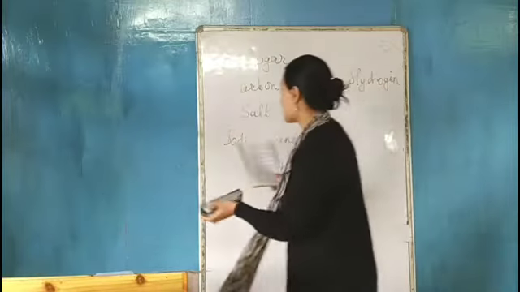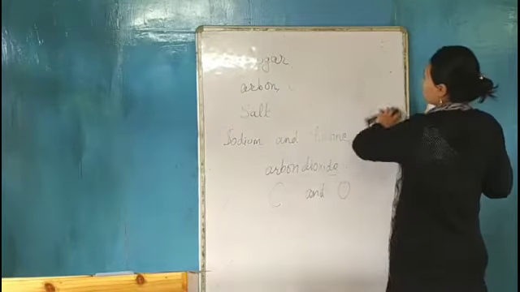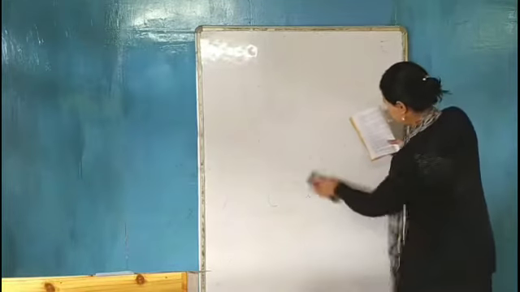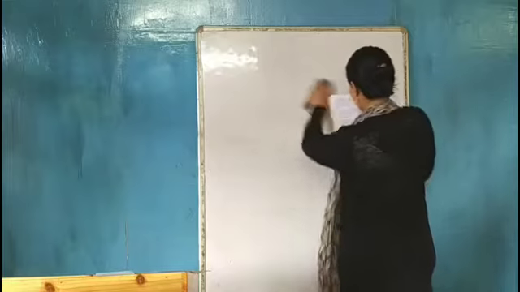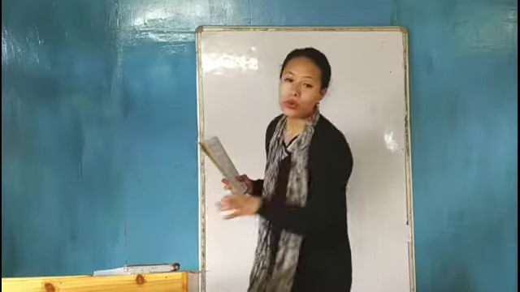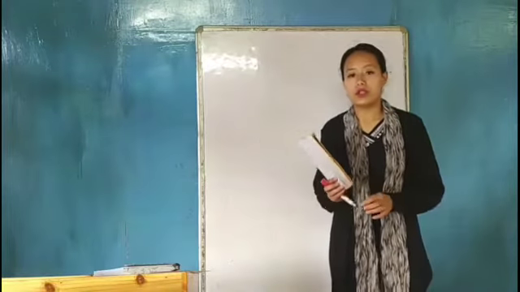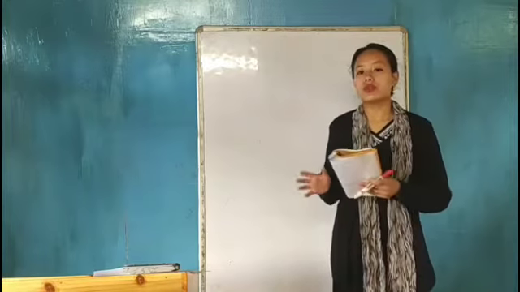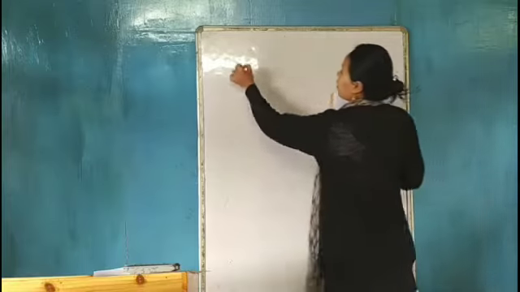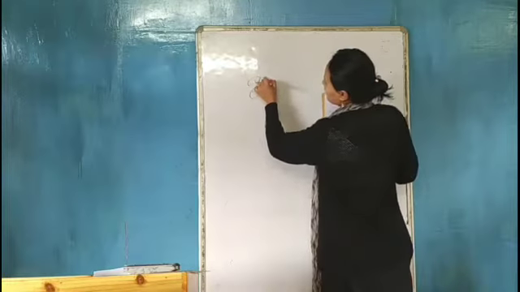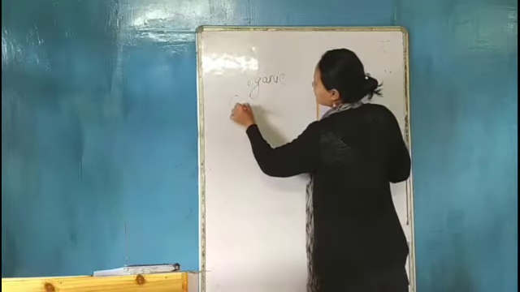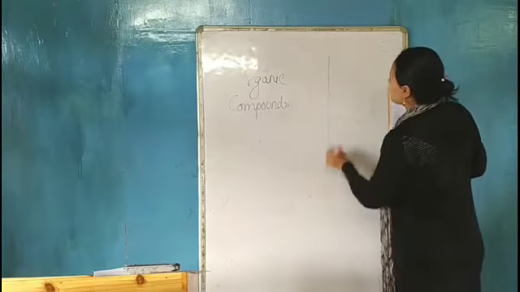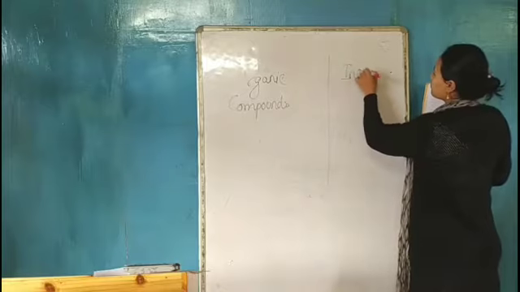Now, there are different kinds of compounds. What are the different kinds of compounds? There are so many compounds in this world, so the compounds have been classified into two classes. One is organic compounds and another is inorganic compounds.